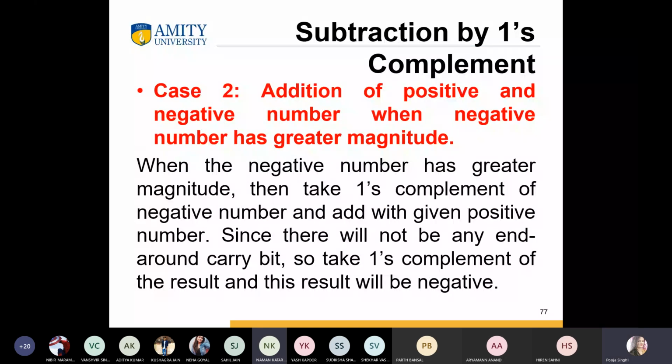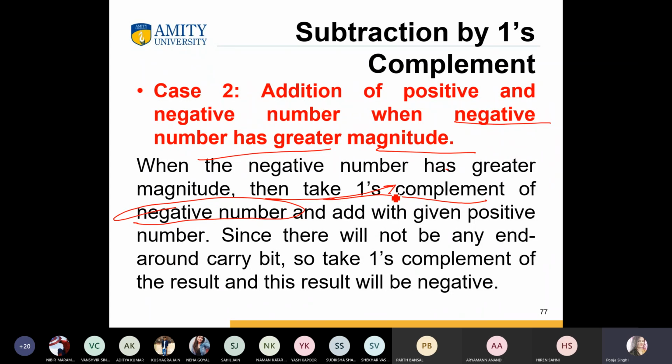Now, if we have addition of a positive and a negative number when the negative number has a greater magnitude, in this case we take the 1's complement of the negative number and add the given positive number. Since there will not be any end-around carry bit, take the 1's complement of the result. This result will be negative.